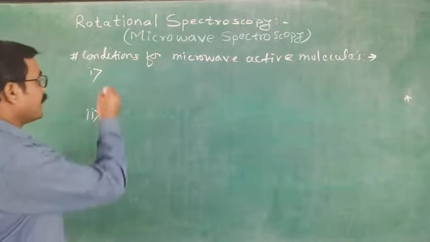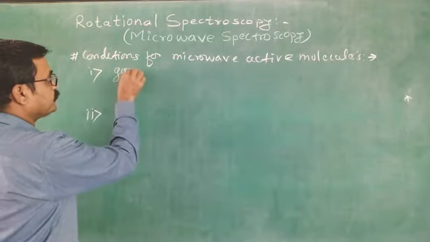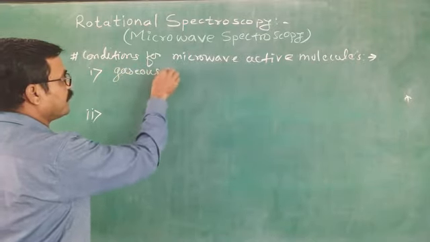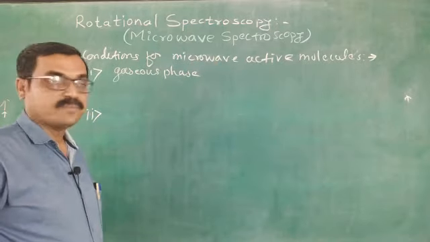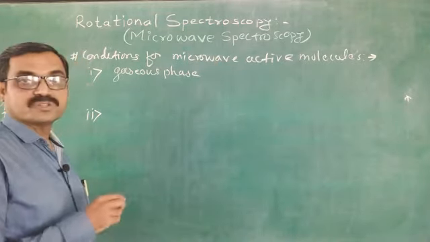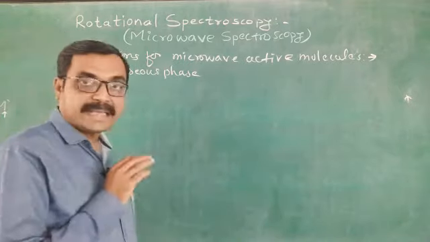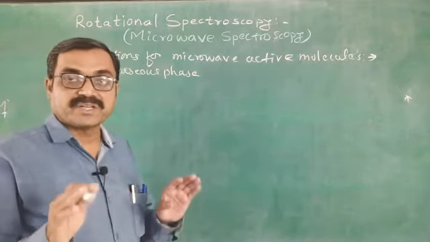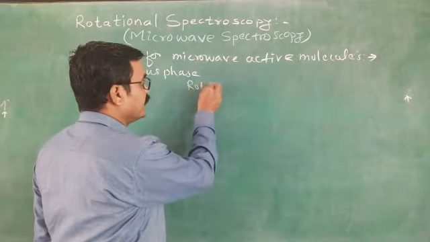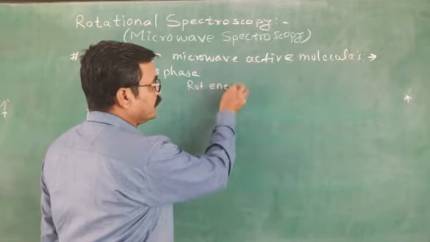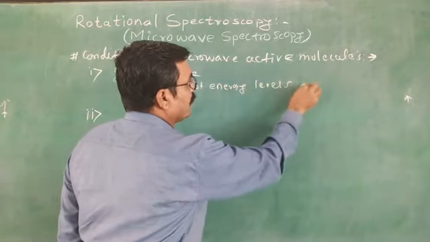First, the sample must be in gaseous phase. Then and only then the molecule shows the rotational spectra, because in gaseous phase rotational energy levels are quantized.